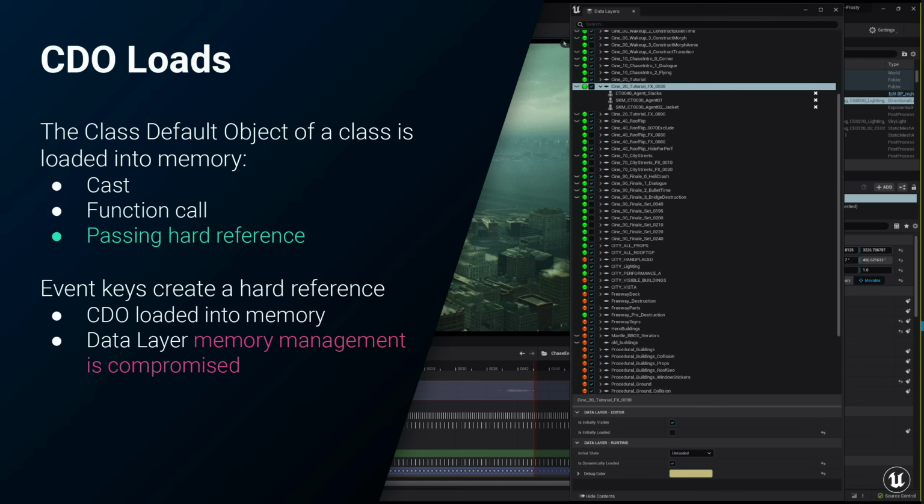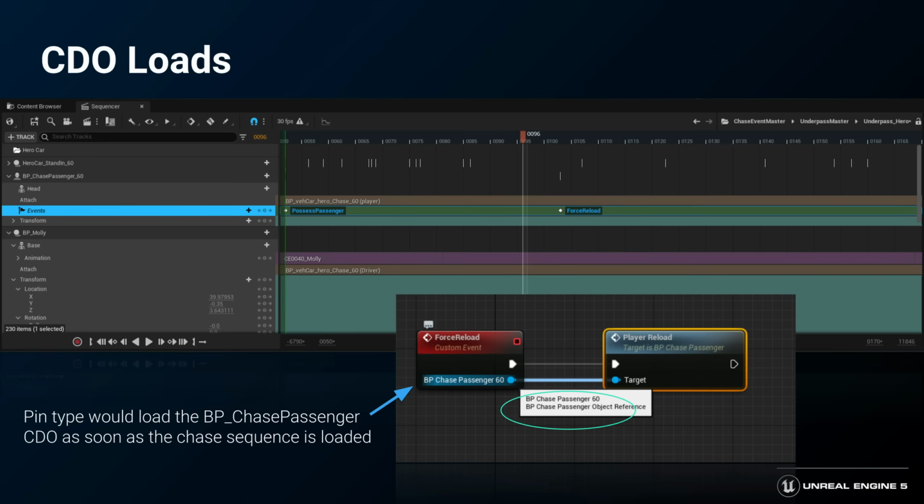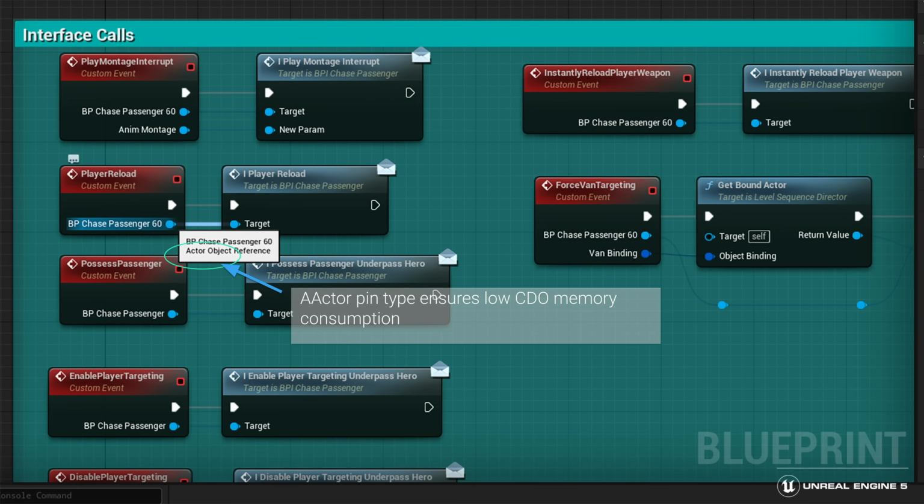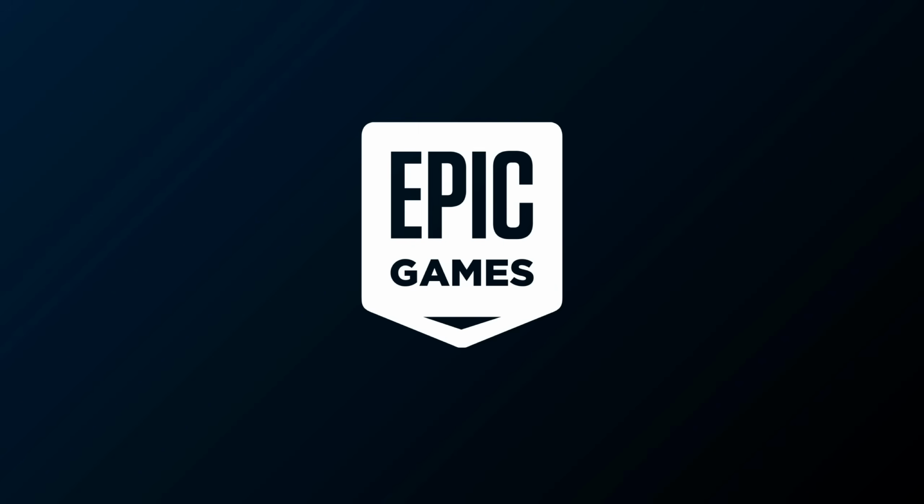There are several ways in which CDOs can be loaded prematurely. On the chase, event keys cause class CDOs to load as soon as the master chase sequence was opened, even though our intention was to control the memory footprint of these classes via data layers. There are a bunch of different approaches we could have taken here, but our solution was to pass the object as a generic actor instead of its actual type, and then make interface calls on that actor. This kept the actual class's CDO, as well as that class's entire reference chain, out of memory.